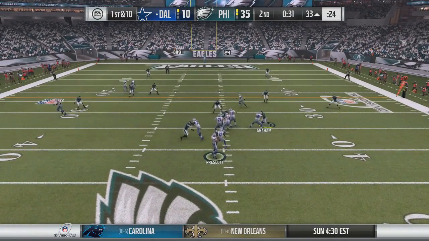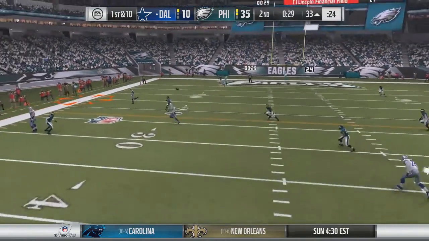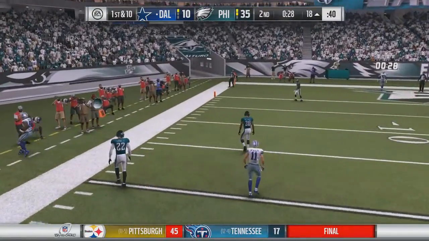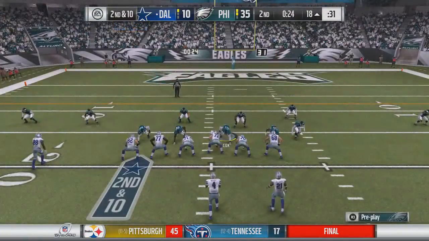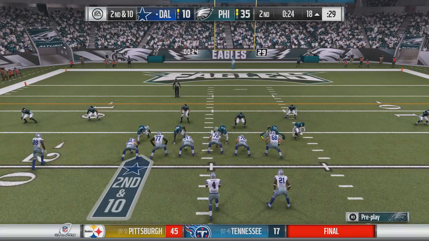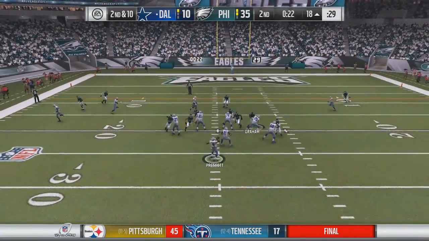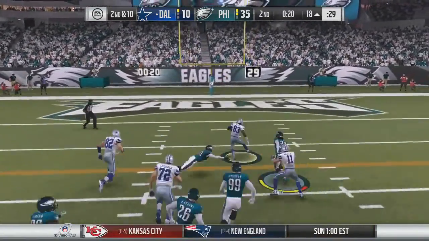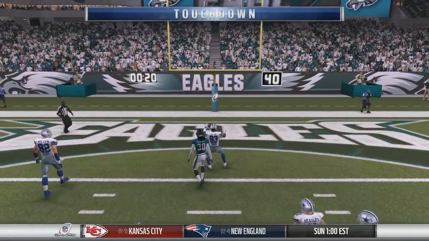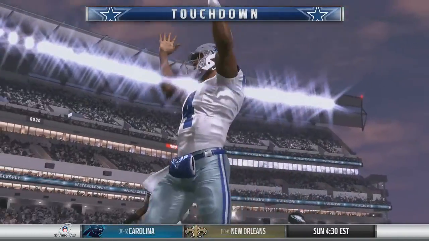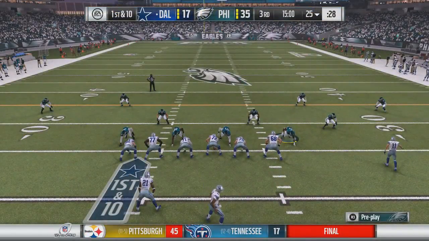Prescott takes the snap, stands in the pocket, trying to get something before halftime. A lot of time, goes to the outside, and it's caught by Des Bryant inside the 20, and he gets out of bounds to stop the clock. That would lead to 2nd and 10. 24 seconds to go in the half. Prescott takes a snap out of shotgun, over the middle, caught by Williams. Williams outruns the defense and into the end zone. Touchdown Cowboys. So they are able to get a score before halftime, and now we jump to the second half.